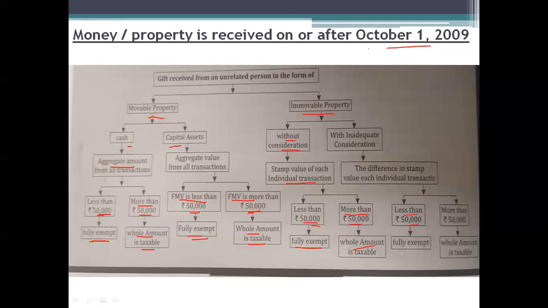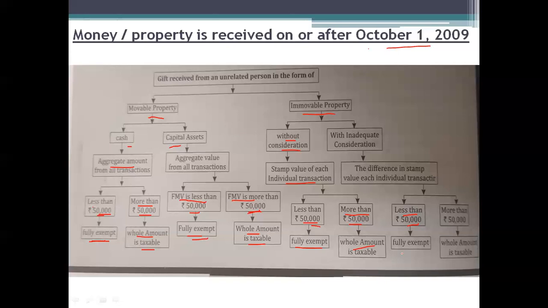Assume that we have received a gift from the father in the form of a building. The stamp value of the building is 10 lakh rupees, but I'm paying 2 lakh rupees. Now the difference amount, 8 lakh rupees, we need to take into consideration.